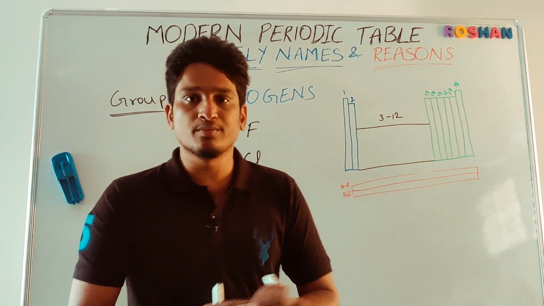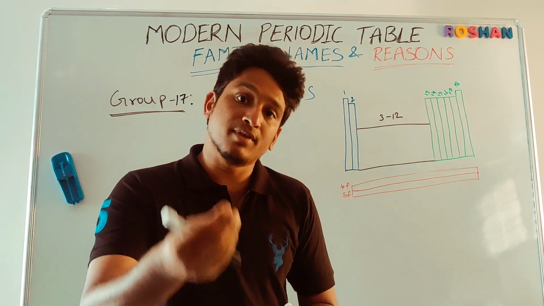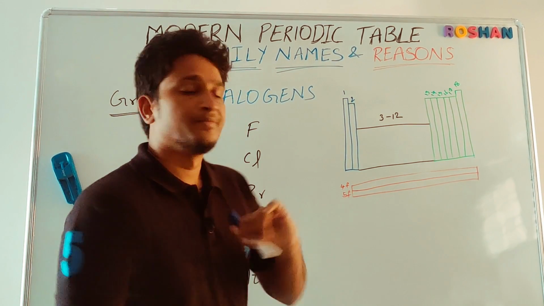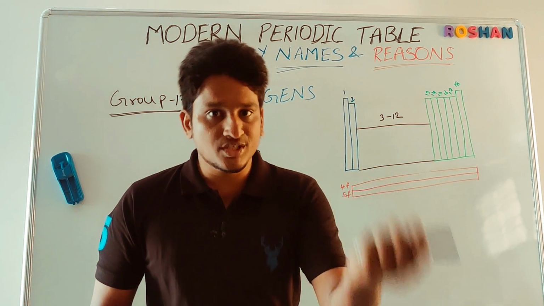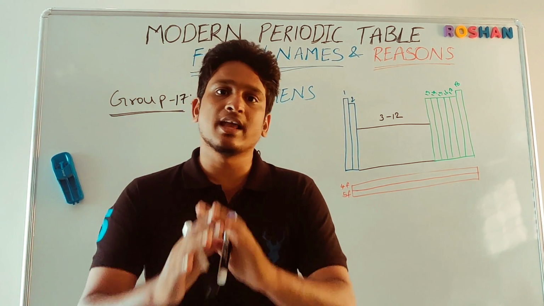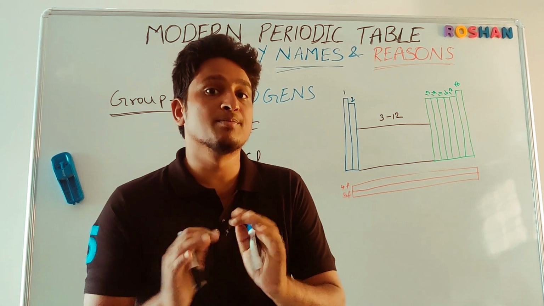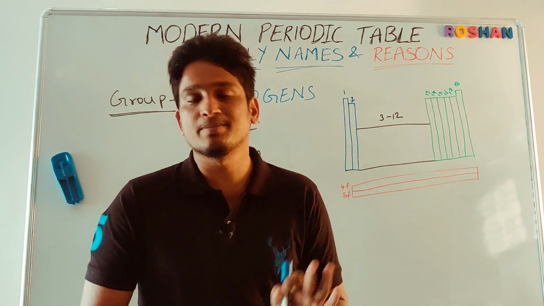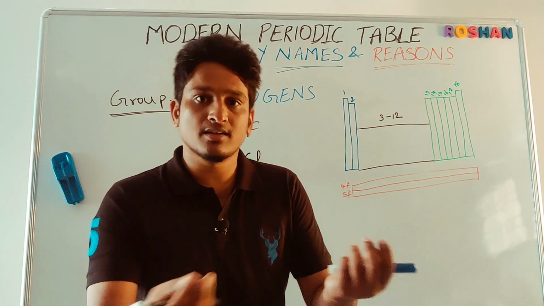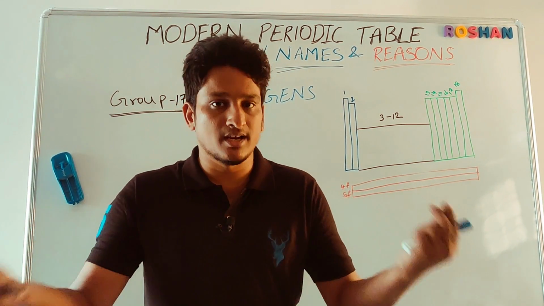Chlorine belongs to the 17th group. Potassium chloride, chlorine belongs to the 17th group. Silver iodide, which is a salt. Silver is a metal. Iodine belongs to the halogens. Or potassium iodide, where iodine belongs to the halogens. If you mention anything, when these group elements react with metals, they produce salts. So that's why these group elements are called as halogens. And mostly these salts are present in the sea water, that's why the name halo means sea salt generators.